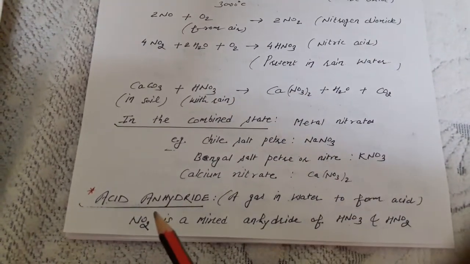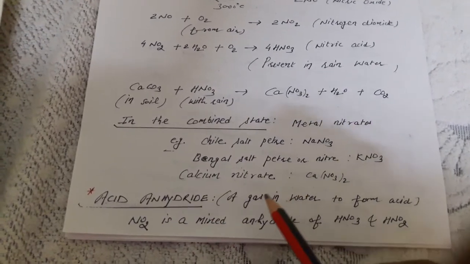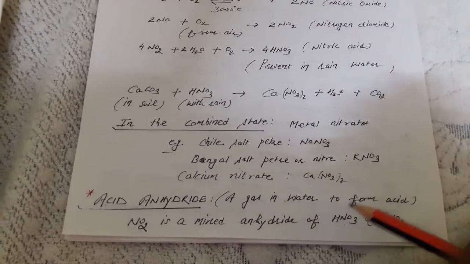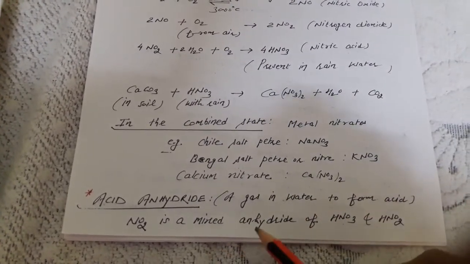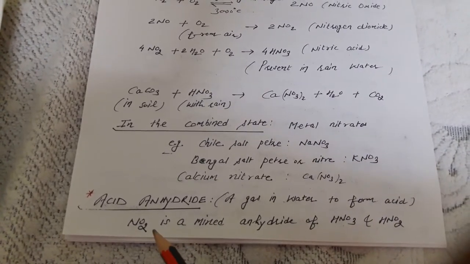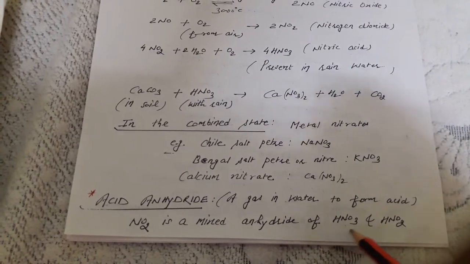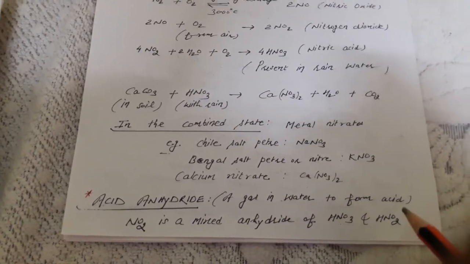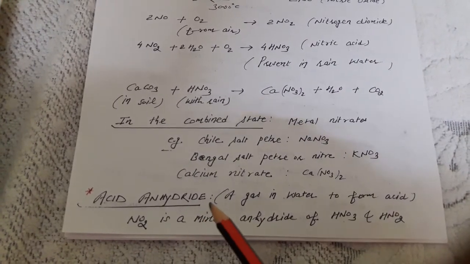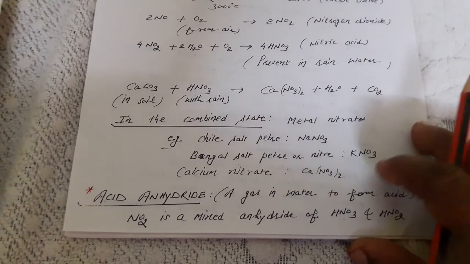Next is acid anhydride. What do you mean by acid anhydride? A gas that dissolves in water to form the acid, and without water that gas we say is an anhydride of that acid. Keep in mind, NO2 is a mixed anhydride of HNO3 and HNO2, as well as NO2 and NO is also the anhydride of HNO3.